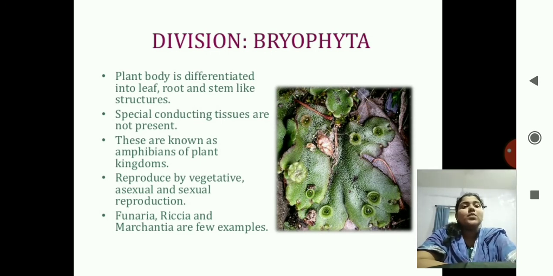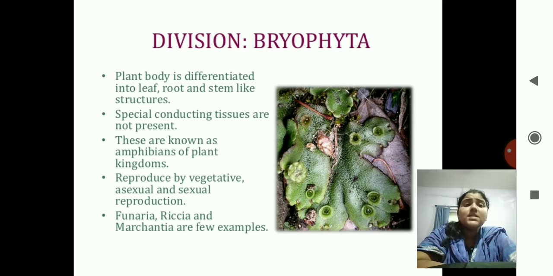These are known as amphibians of the plant kingdom. Please note that this can be asked as a fill in the blanks, match the following, or any MCQ type question. Which division is known as the amphibians of the plant kingdom?